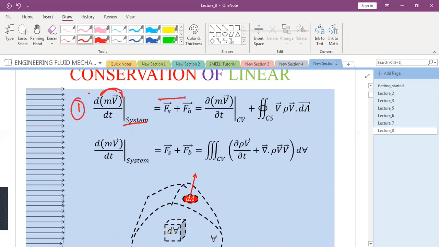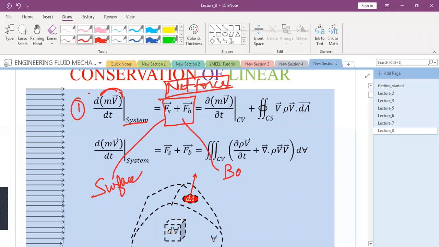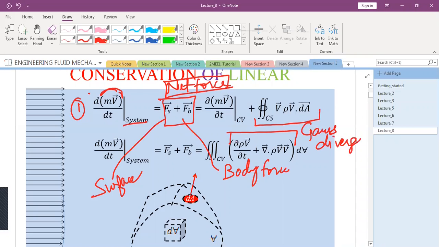This is equal to what? We have already discussed this should be equal to net force acting on the system. And we identified that this force should be either surface force or this could be a body force. And this was the surface integral which we converted to a corresponding volume integral using Gauss divergence theorem. यहाँ तक clear है? Any doubts to anyone till this point?